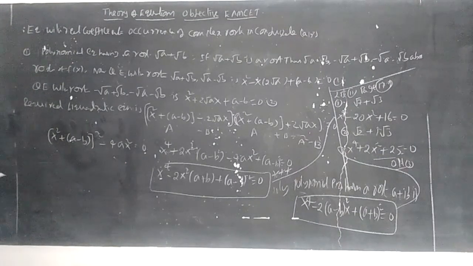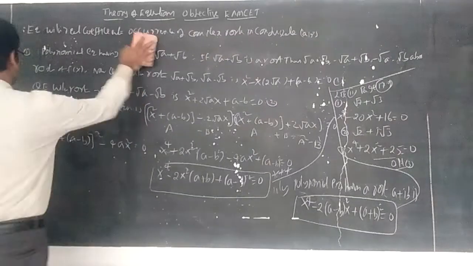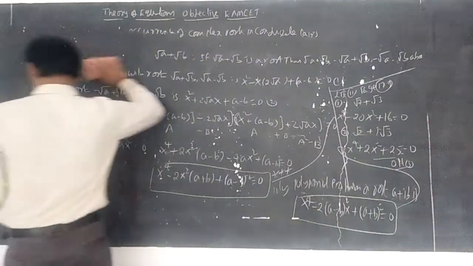Now, the next concept: roots lying between two values. This is also nothing but the location of roots concept.